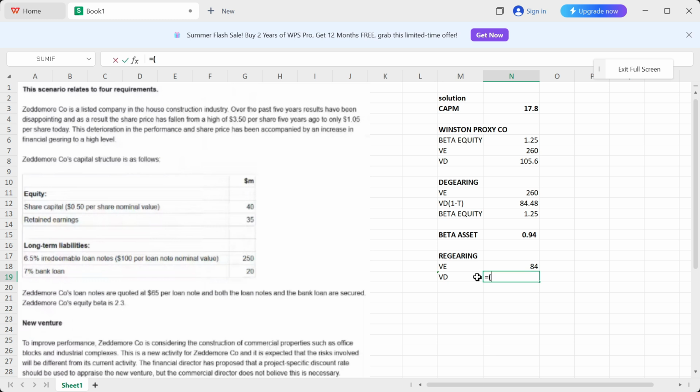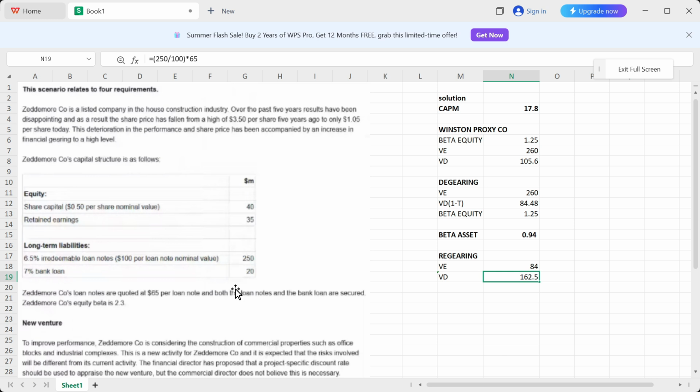Okay, so first of all, I will calculate the number of loan notes. So for that, I have to divide 250 with $100, which is the nominal value, right? In that way, I'll have my number of loan notes. Then I multiply with the market price, which is given over here. Zeddemore Company's loan notes are quoted at 65. Okay, so you guys can see that 162.5